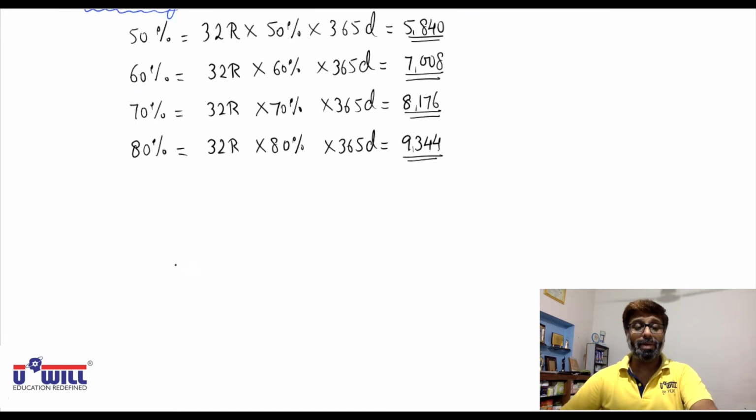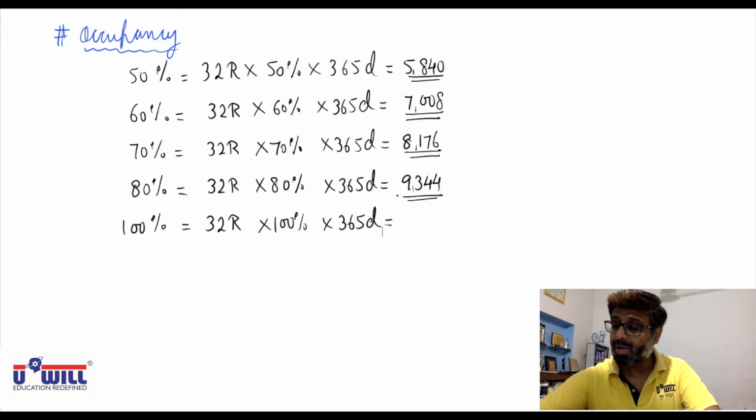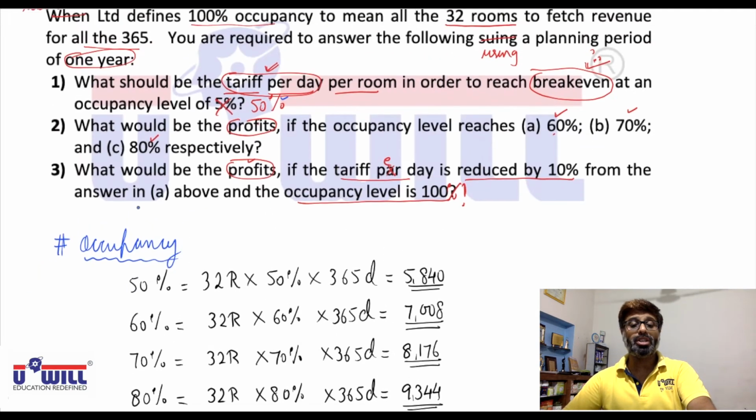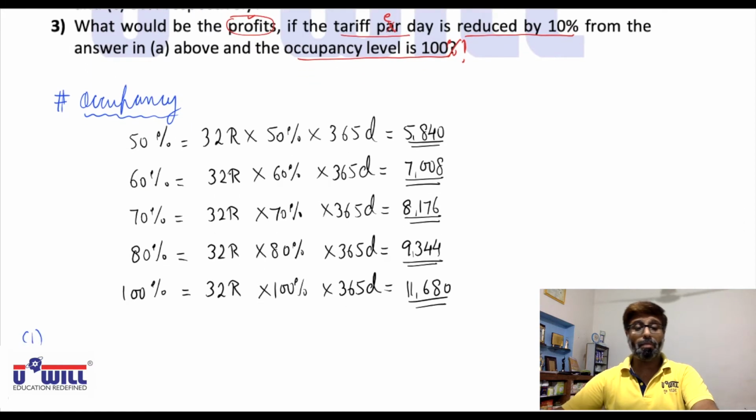And at 100% occupancy, it would be 32 rooms into 100%, all 32 go on rent, all 365 days in a year. So 32 into 100% into 365, 11680. All these will help us to find these three answers. Now let us first find the answer for the first question, that is the tariff per day per room in order to reach break even at an occupancy level of 50%.